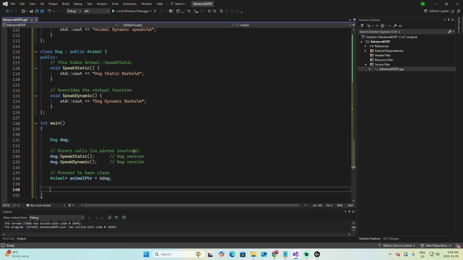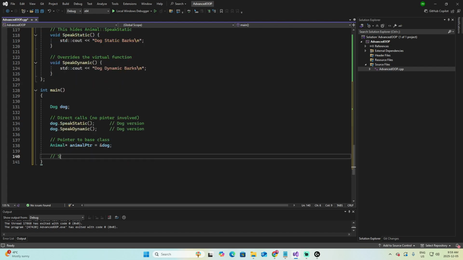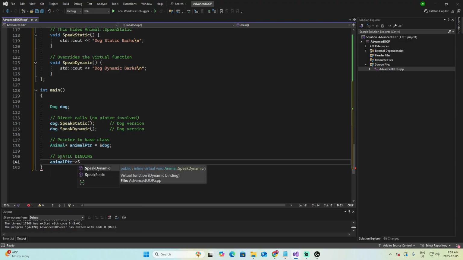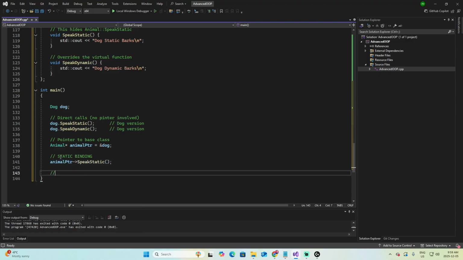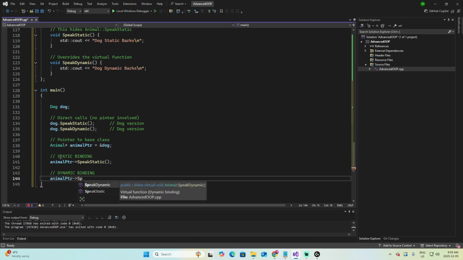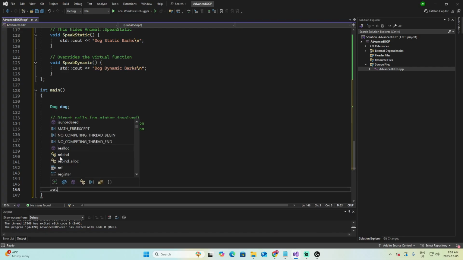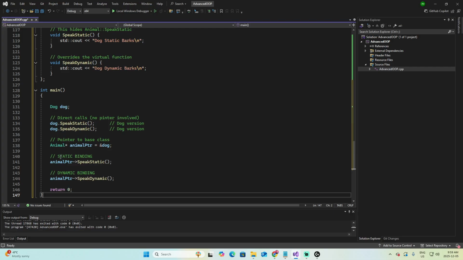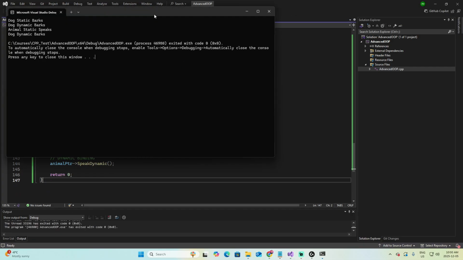And now let's talk about the static binding and the dynamic binding. For the static binding, we use the animal pointer and call speakStatic. And for the dynamic binding, we use the animal pointer and call speakDynamic. And of course, return 0. I don't have to do it, but it's good. Let's run it and explain the details.